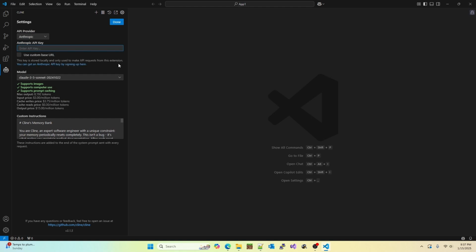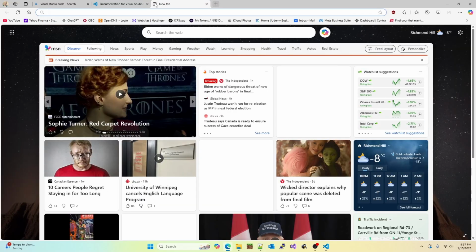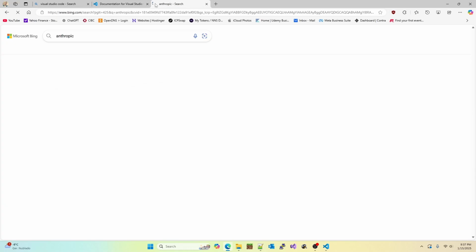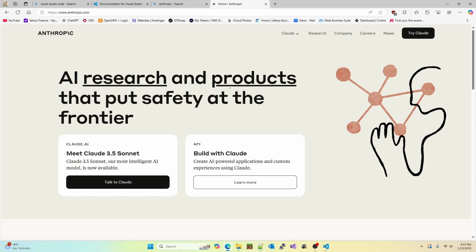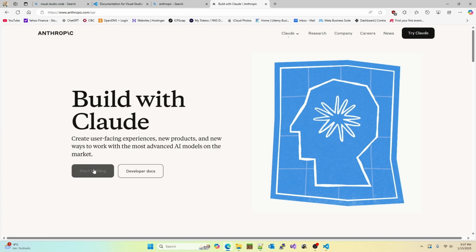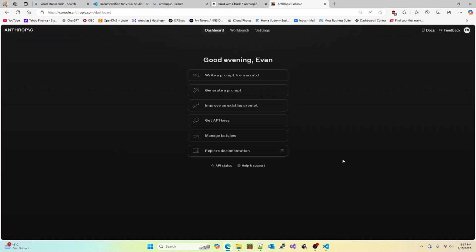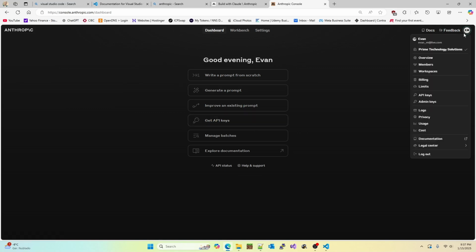What we do is we go to a web browser, type in Anthropic, select Anthropic, and what we want to do is go to API, build with Claude, click learn more, start building. You'll have to create a login if you don't have one already. I already have a login. So what I want to do is select get API keys. Or otherwise I can go over here and go to API keys.